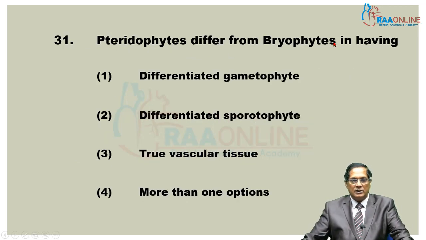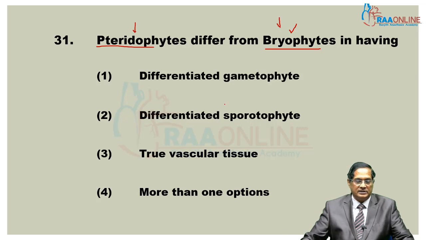Pteridophyte differs from bryophyte. In bryophyte the main plant body is gametophyte, not sporophyte. Second, the gametophyte of bryophyte is advanced, but the sporophyte is dependent. Here in pteridophyte, the sporophyte is independent.